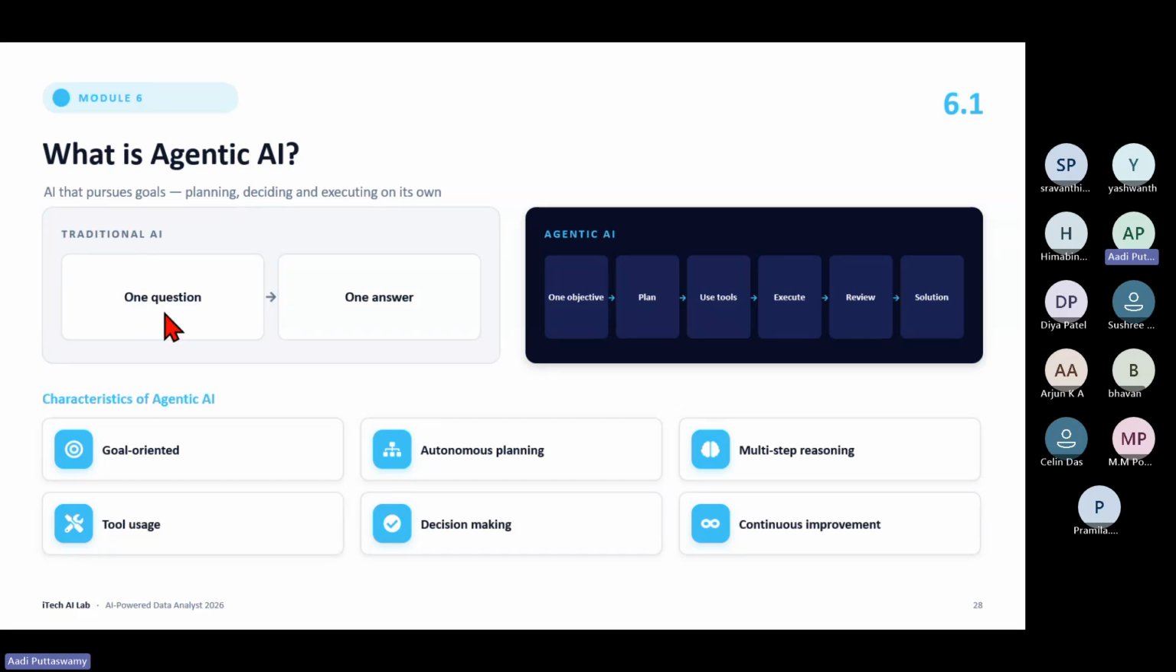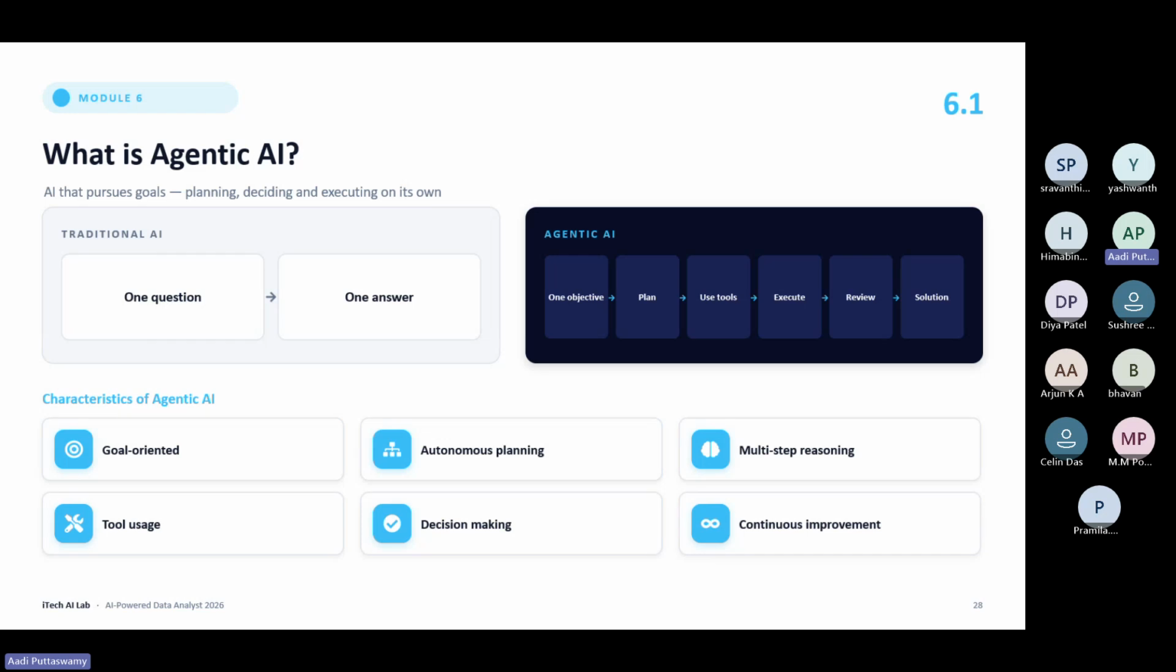What is agentic AI? The artificial intelligence pursues goals, planning, deciding, and execution on its own. Let me briefly explain the difference between an AI agent and agentic AI. AI agents are employees. Agentic AI is like a boss. For example, I assign some tasks to 10 people. All those 10 people, the resources who are working, they are the AI agents. I am controlling them, and that is what agentic AI does.